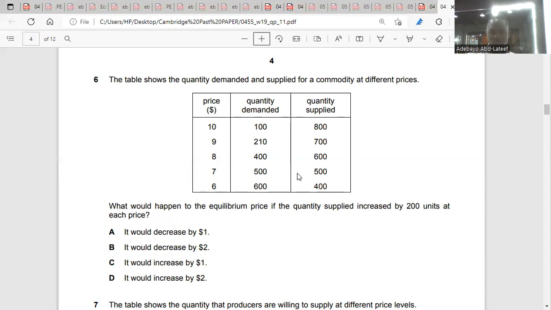Why is it $2? I don't use a formula. Is there a formula here? No, it's just about thinking.